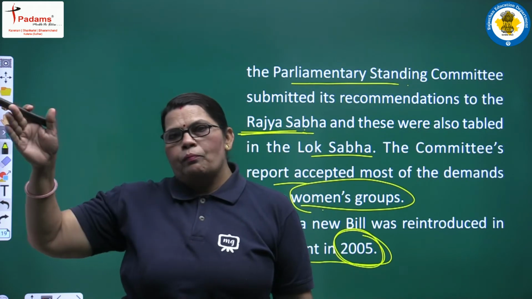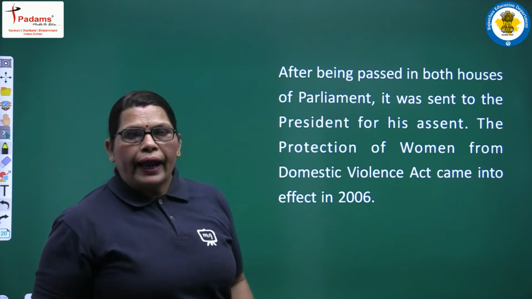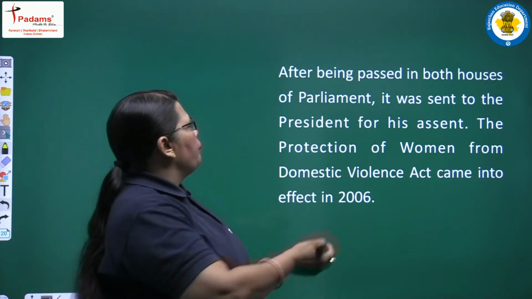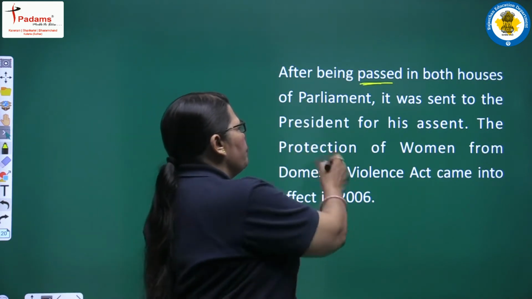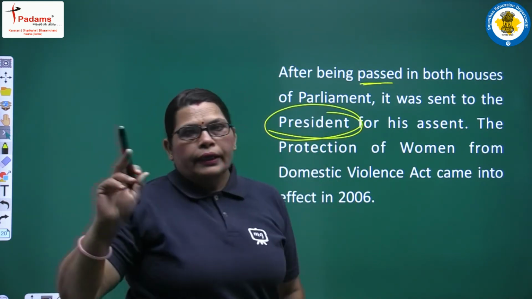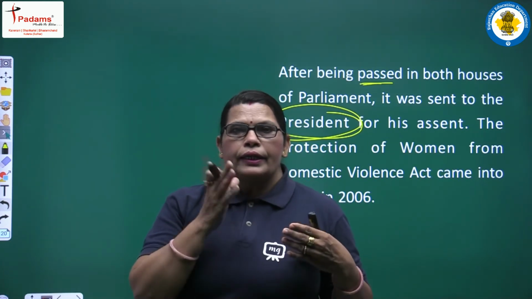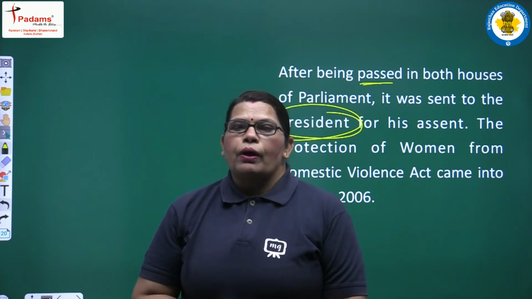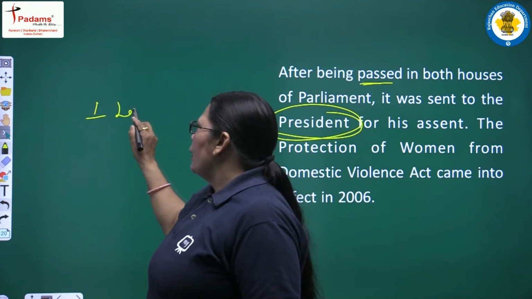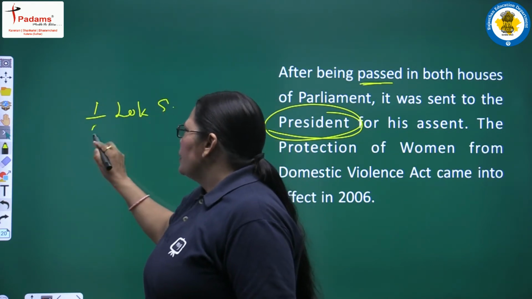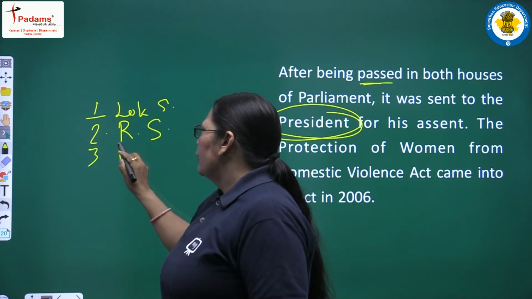See the struggle, how the women struggled for their own rights, for their own protection. After being passed in both houses of Parliament, it was sent to the President for his assent. Yes, we had already discussed this in our previous chapter on why we need Parliament, about Lok Sabha, House of Commons, Rajya Sabha, House of Lords, and the President.